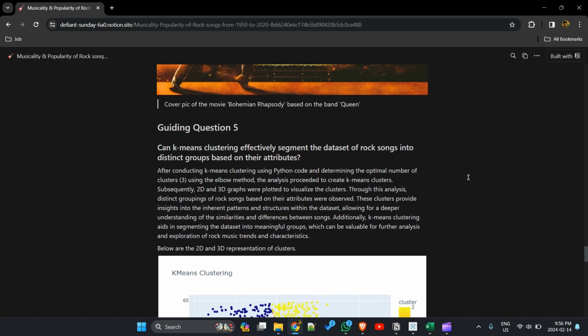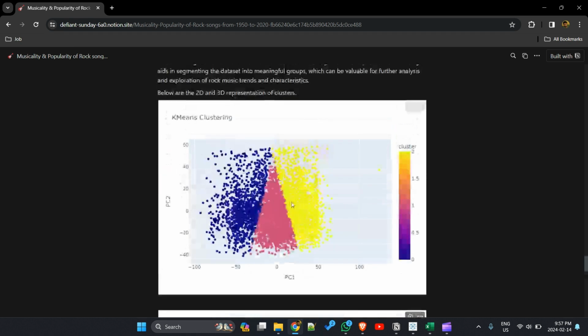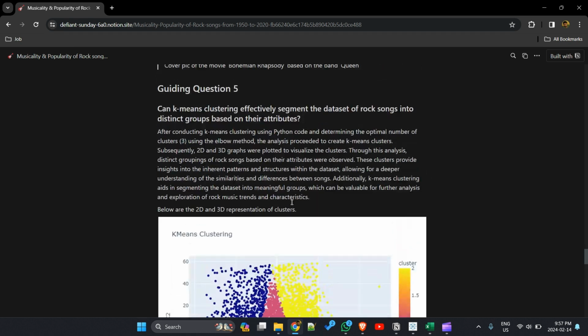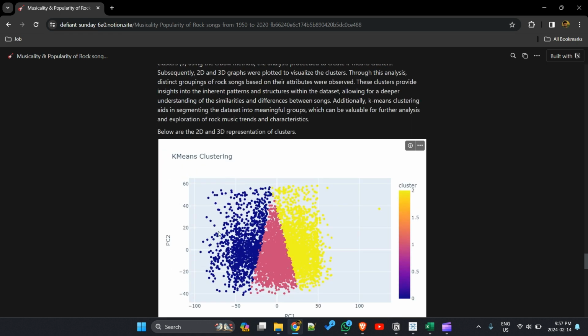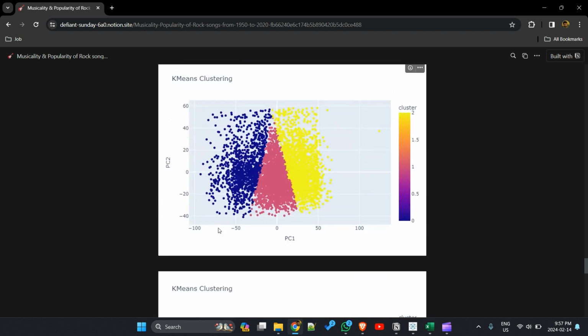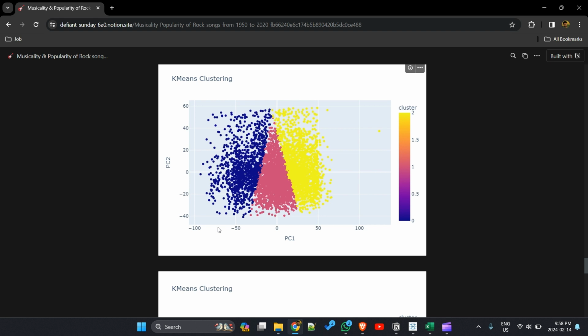On to the fifth guiding question: can k-means clustering effectively segment the dataset of rock songs into distinct groups based on their attributes? I created these visualizations using Python. I determined the optimal cluster number using the elbow method and created the k-means clusters. This is what I got from these visualizations: the first one is the 2D and the second is the 3D representation. The main insight is that the clusters provide insight into the inherent patterns and structures within the dataset, allowing for a deeper understanding of the similarities and differences between the songs.